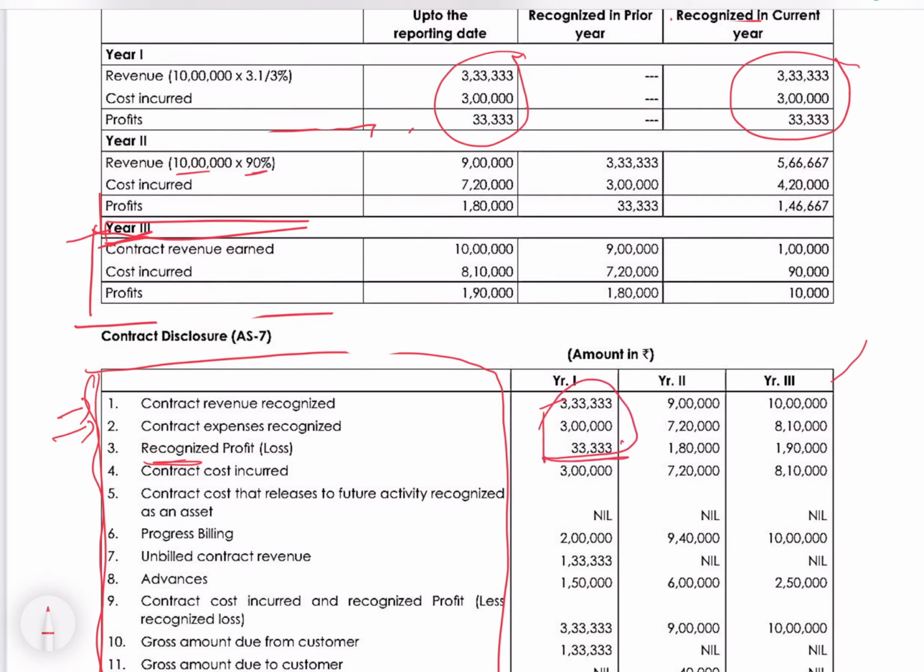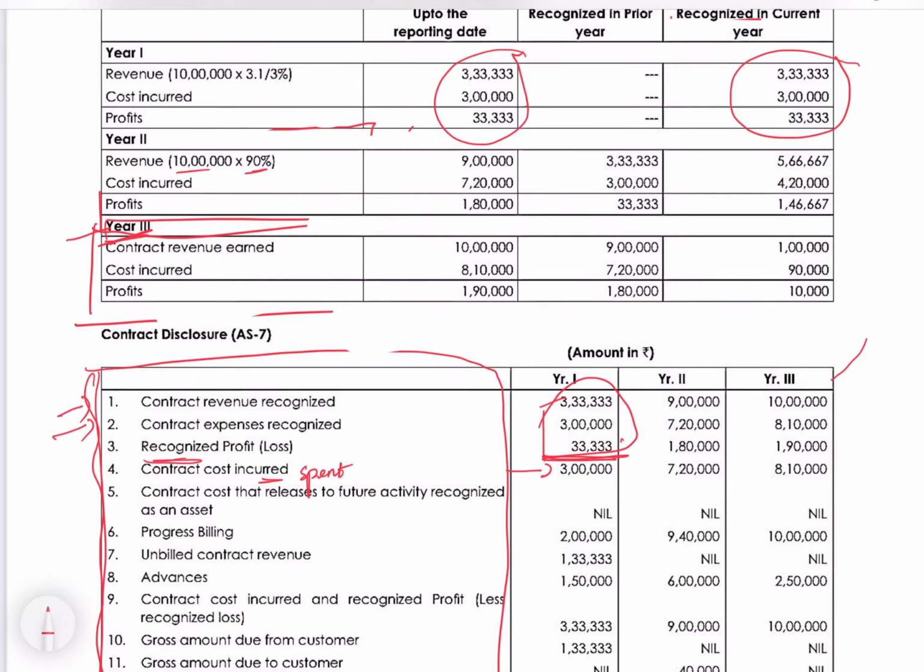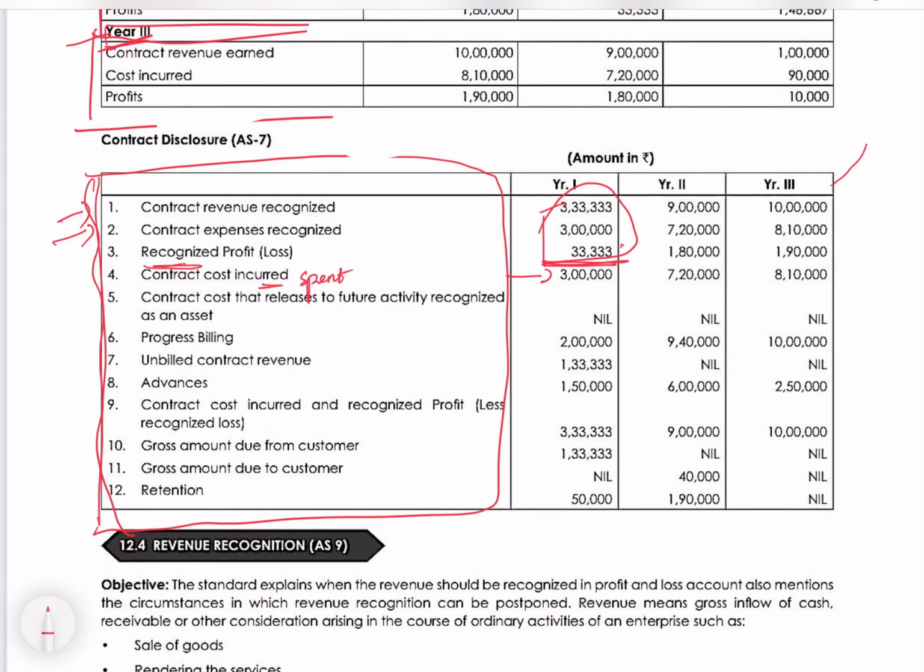So contract revenue, contract cost and profit recognized. Then contract cost incurred. Incurred is actually spent. The contract cost you have recognized may not be incurred; some may be outstanding. So incurred is actually spent, and only that amount will appear here. Contract cost that relates to future activity recognized as an asset: there is no such item, so nil. This is the way of disclosure.